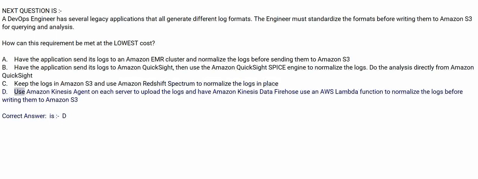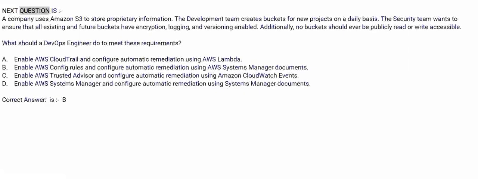D. Use Amazon Kinesis agent on each server to upload the logs and have Amazon Kinesis Data Firehose use an AWS Lambda function to normalize the logs before writing them to Amazon S3. Correct answer is D. Next question is: a company uses Amazon S3 to store proprietary information.